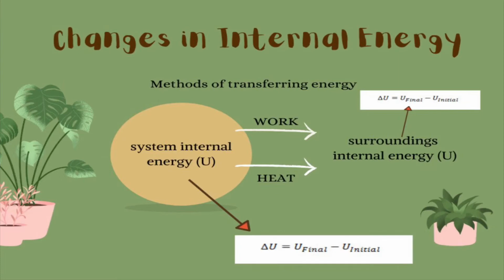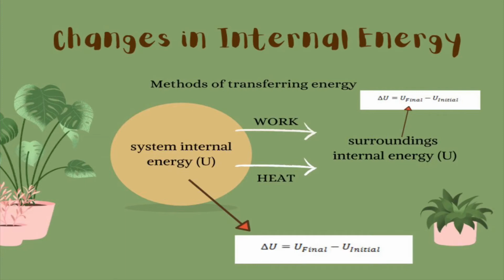We're interested in how internal energy changes after it undergoes a process, namely if it undergoes a transfer of energy as work or heat. So we are interested in the change of internal energy, delta U, which is equal to the internal energy of the final state minus the internal energy of the initial state. Again, we are not interested in the absolute value of internal energy, but rather in changes.